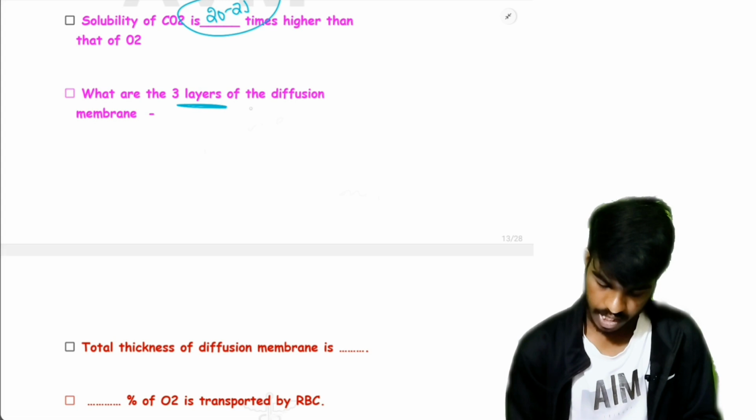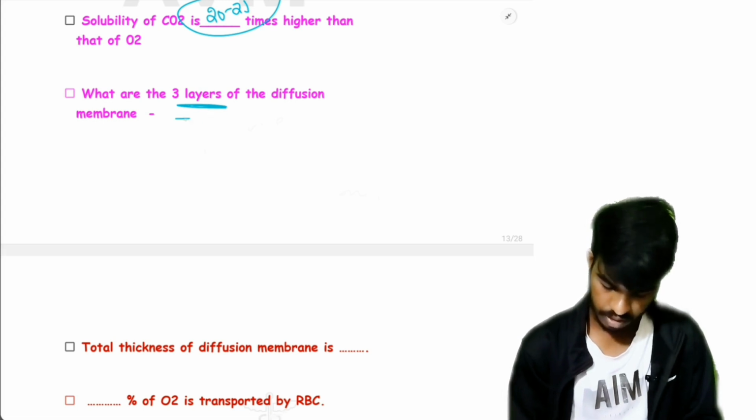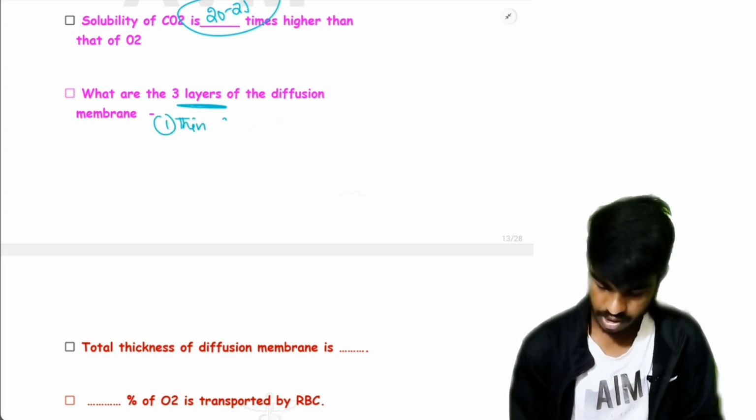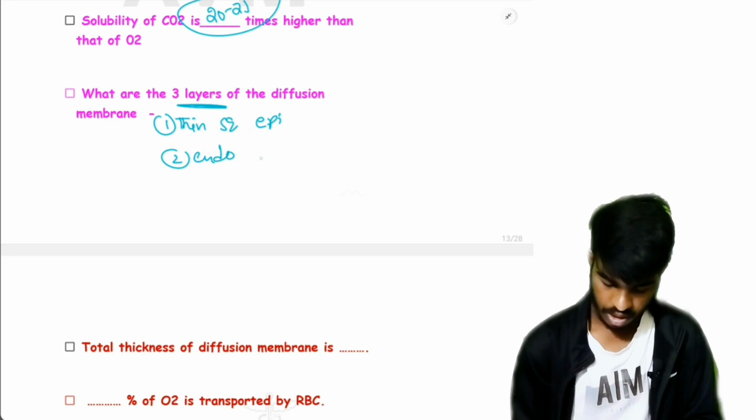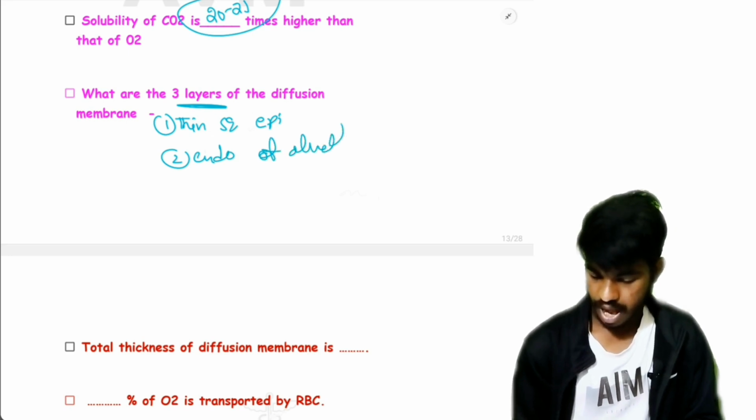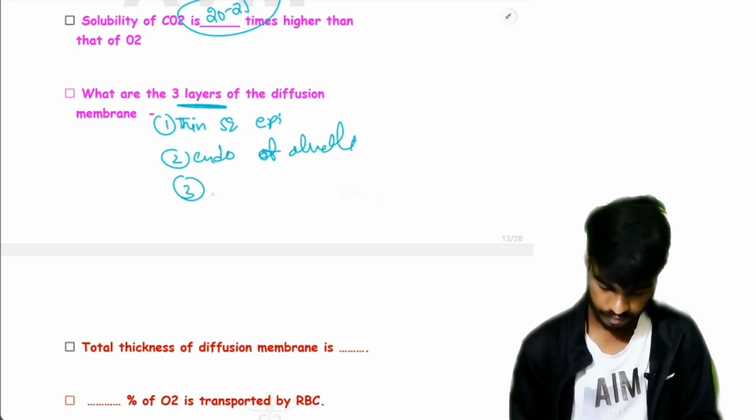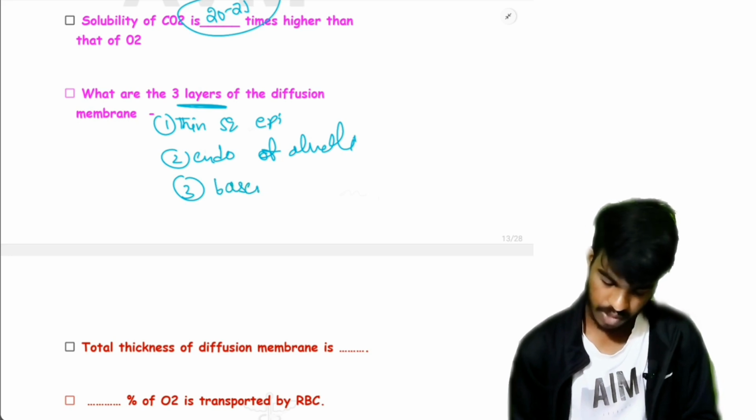What are the three layers of the diffusion membrane? First, thin squamous epithelium, endothelium of alveoli. Next, basement membrane.